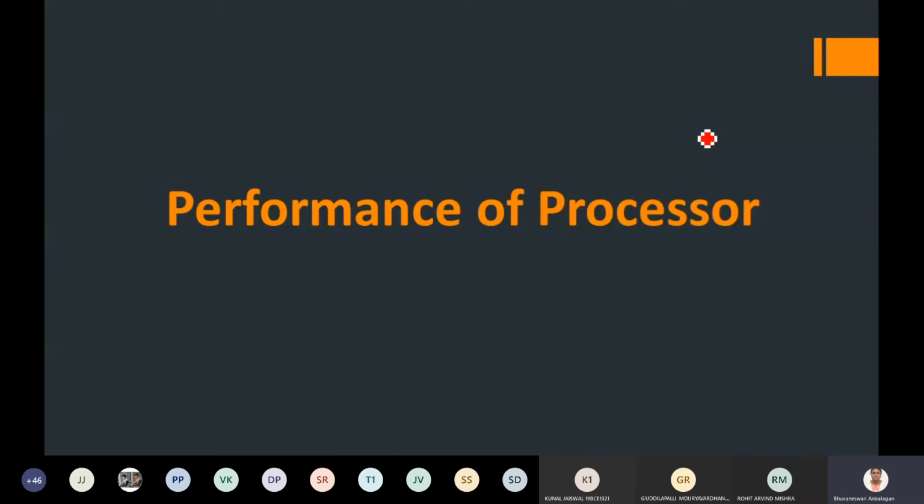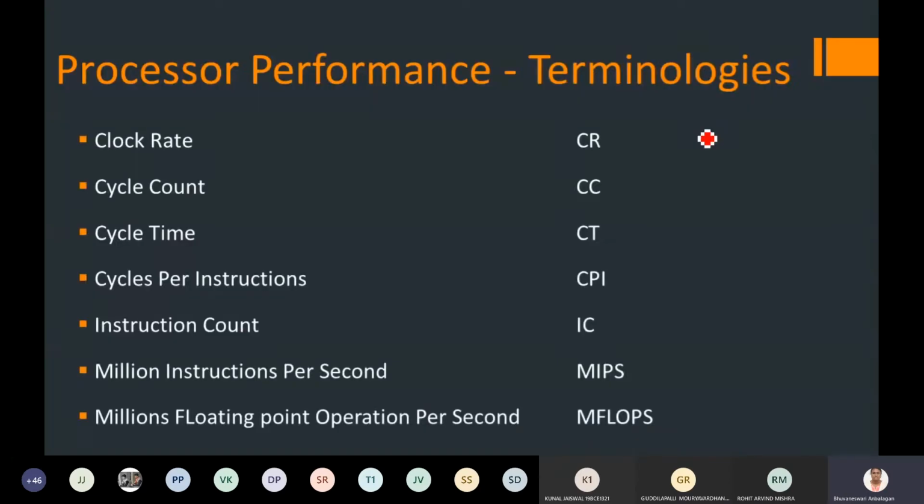The processor can be evaluated by how quickly it responds. Now if you want to get into detail about the performance of a processor, you should know all these terminologies: how quickly a computer or a processor can respond to your input.